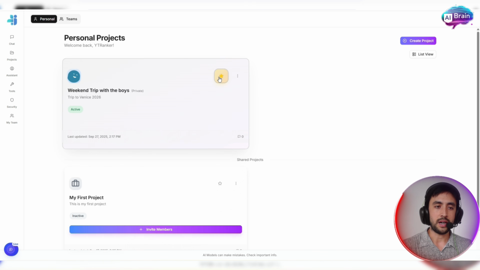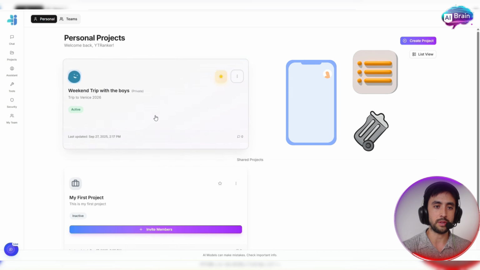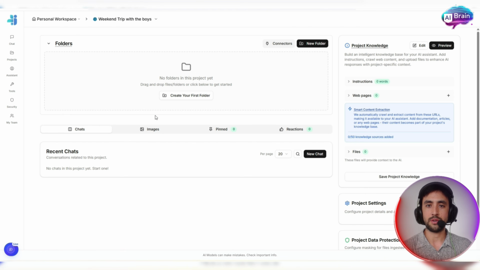Okay, we can go ahead and star that one there as well. As you can see, weekend trip with the boys. It's a private group, trip to Venice. Okay, it shows when it was last updated, and if we got any comments there, and these little 3 buttons here where you can delete or rename. Okay, so let's go into the project here and have a look.